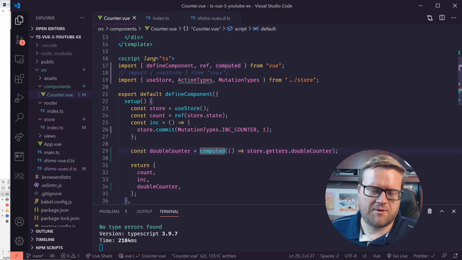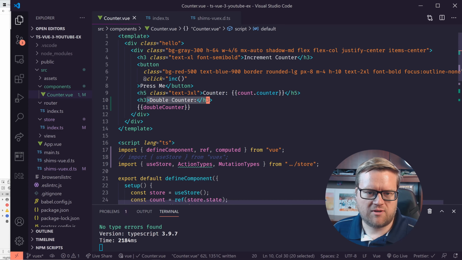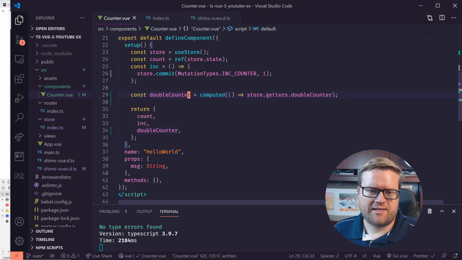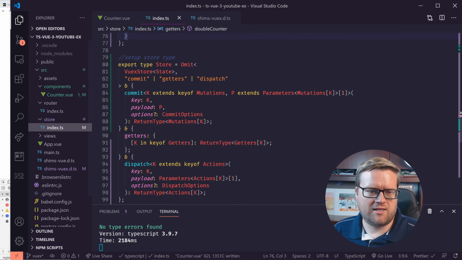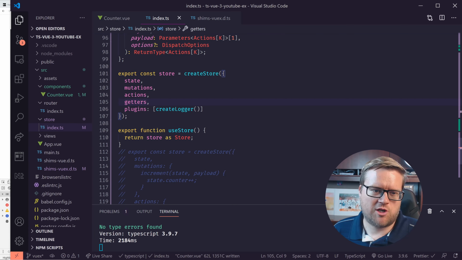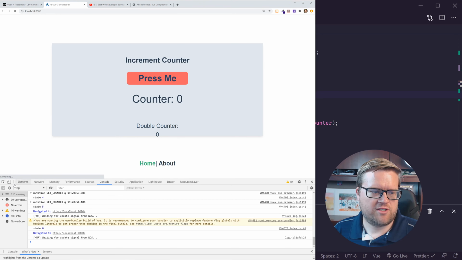Oops, I actually made a couple of bugs here. First, I went ahead and added a double counter in here, and I put double counter here. Actually, I need it as a computed property, so I set it as a computed property, and I'm just returning store.getters double counter. And then also inside my store, I needed to make sure that I return getters, otherwise it wasn't going to work. Cool, so now refresh it here.